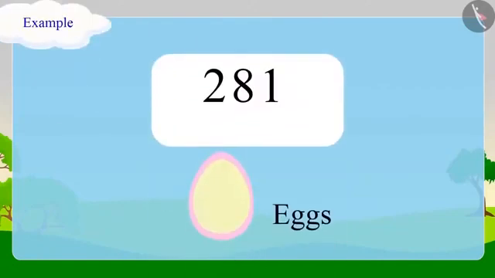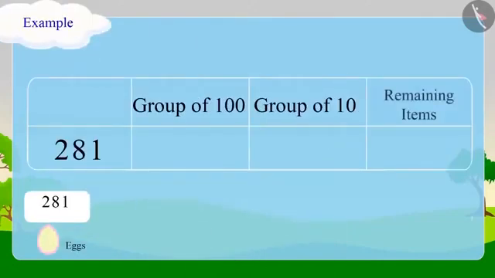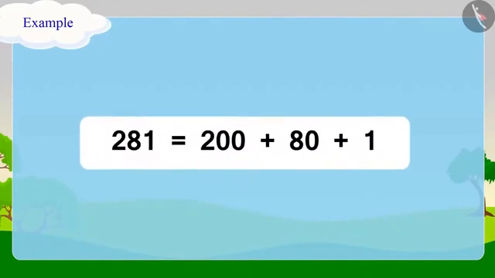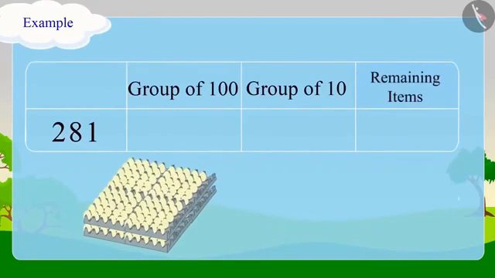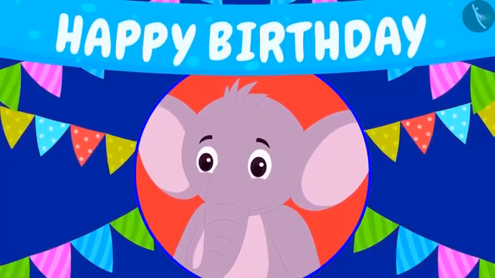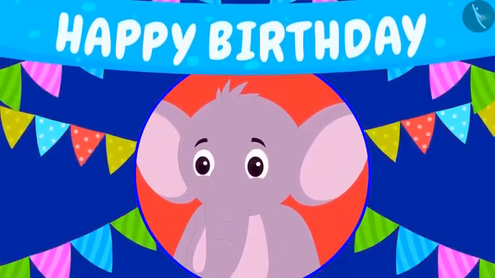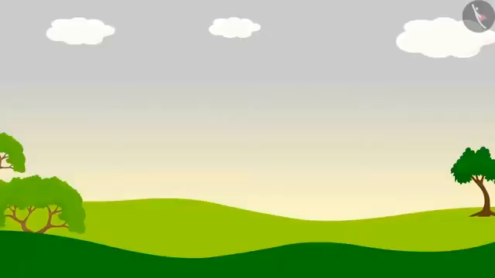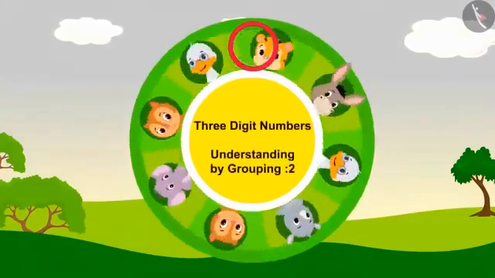Suppose you have to count 281 eggs in the groups of 100, 10 and 1. So first, you write 281 in expanded form. Then by paying attention, you will find that 200 is made up of 2 groups of 100. 80 is made up of 8 groups of 10 and 1 egg does not come in any group. Let us now see how far Appu's birthday's preparations have reached and learn to identify 3-digit numbers by grouping.